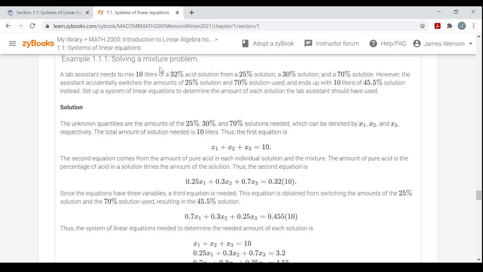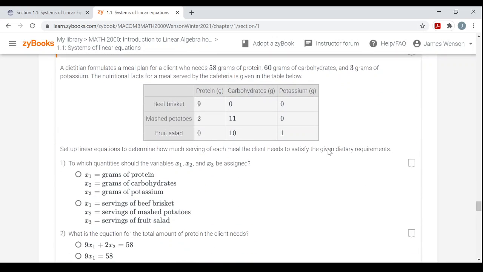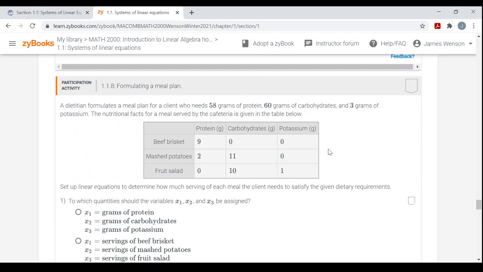All right, so here's another example, solving a mixture problem. Again, I'm going to leave that for you to read and do my own, and just do the participation activity, and that looks like it'll be it. All right, so we have formulating a meal plan. A dietitian formulates a meal plan for a client who needs 58 grams of protein, 60 grams of carbohydrates, and 3 grams of potassium. The nutritional facts for a meal served by the cafeteria is given in the table below.